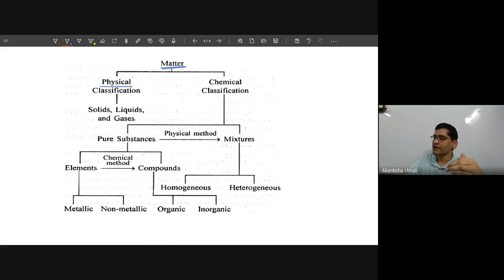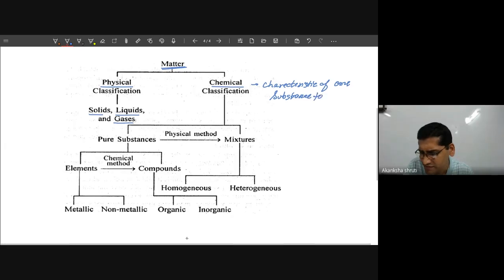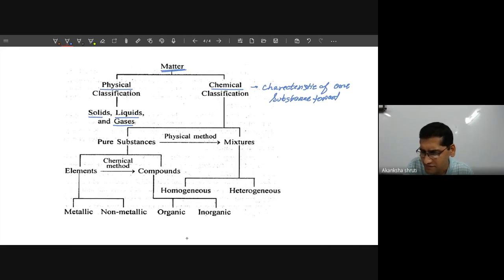Now this physical could be solid, liquid or gas, depending on their density and what is their phase of existence. That we even discussed in more detail in the last lecture. Another one is called the chemical classification. Chemical classification, this is the characteristic of one substance towards the other.